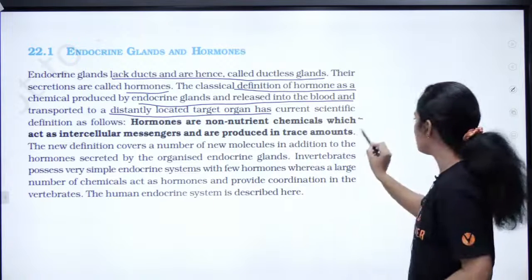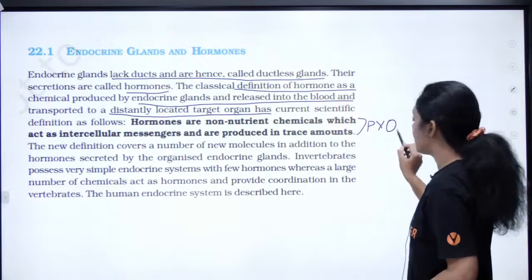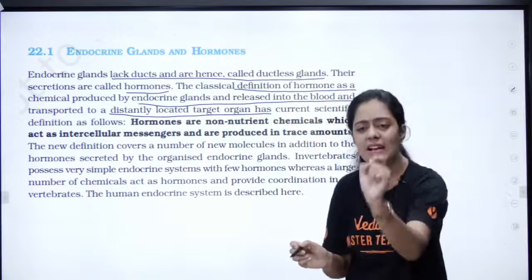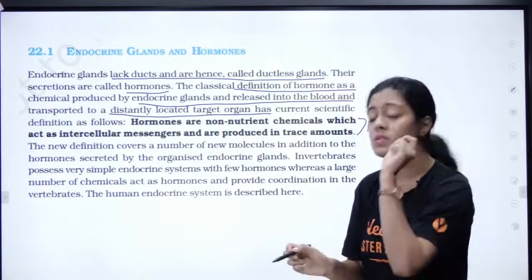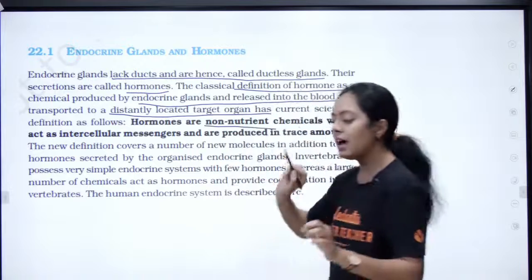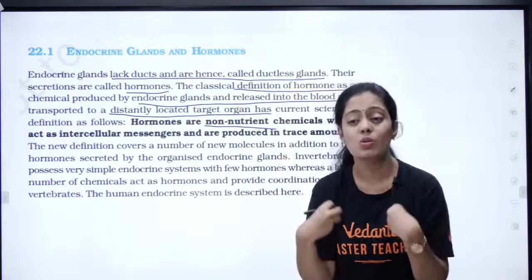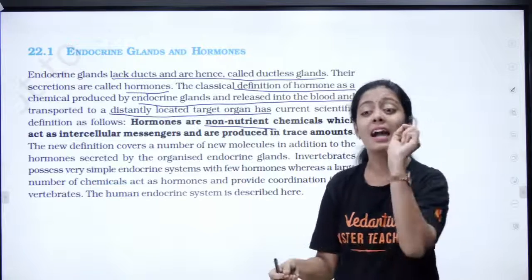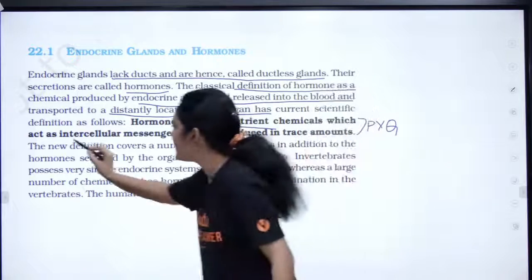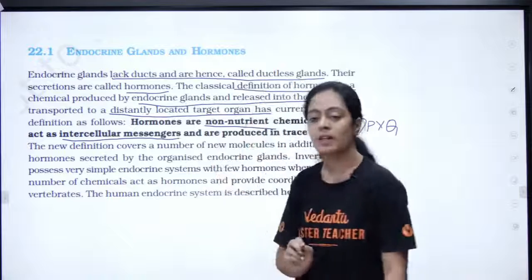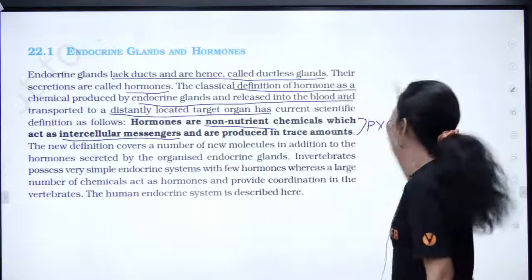And this definition has been a PYQ. Listen to the definition very clearly. Hormones are non-nutrient, they do not have nutritional value. They are not going to give you any nutritive value. And they are intercellular messengers. What do you mean by intercellular messengers?